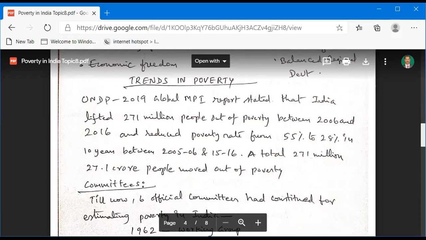A total of 271 million, that is 27.1 crore people, moved out of poverty. This is the most important data according to the latest UNDP data.